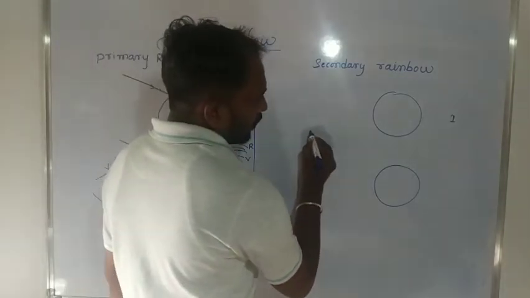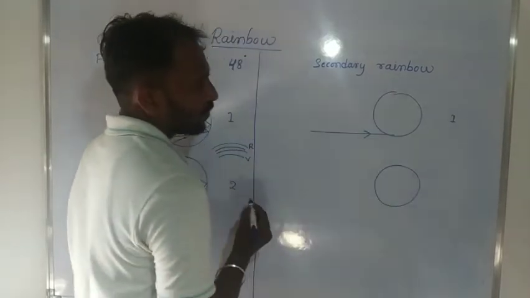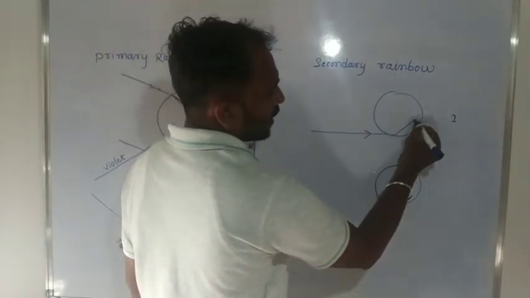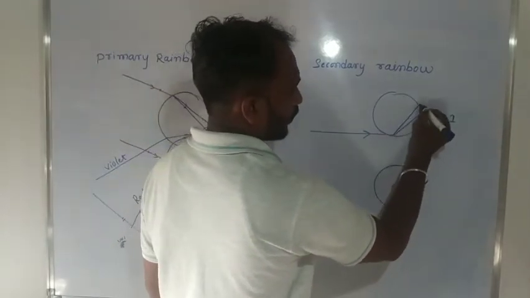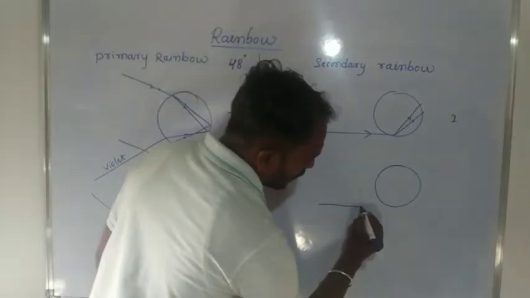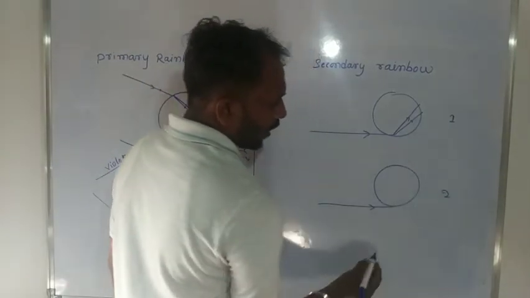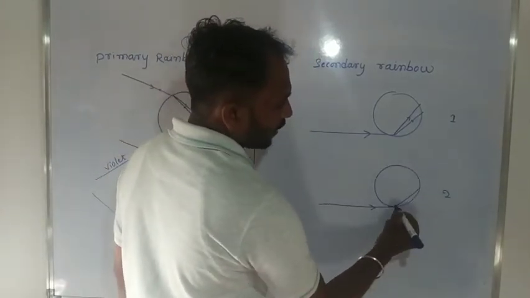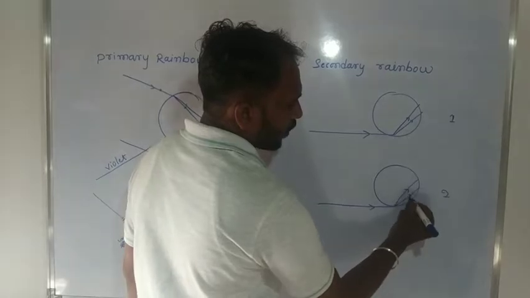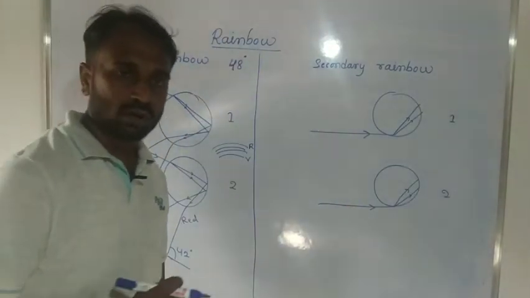Here, this one is an incident ray, incident on the first water drop. Then this light ray is refracted. Here also we consider an incident ray, incident on the second water drop, and this light ray is refracted. This refracted ray is incident on the inner surface of the water drop.